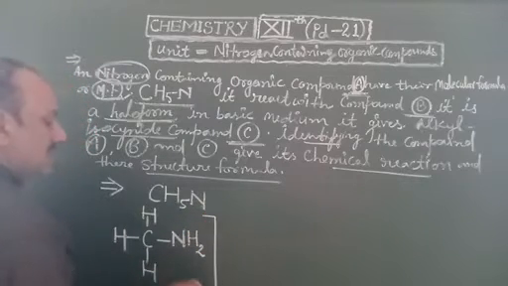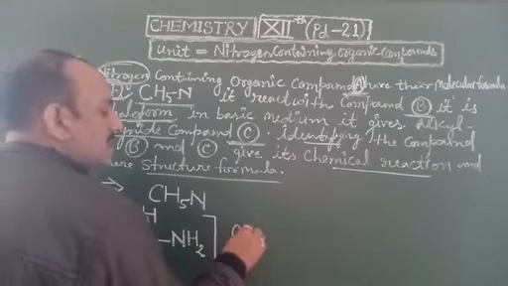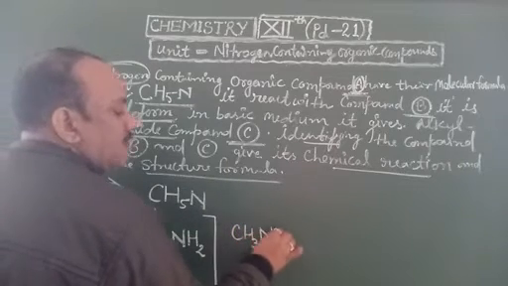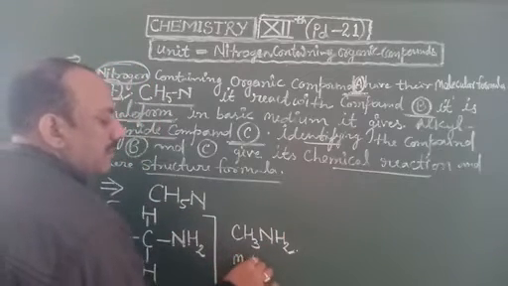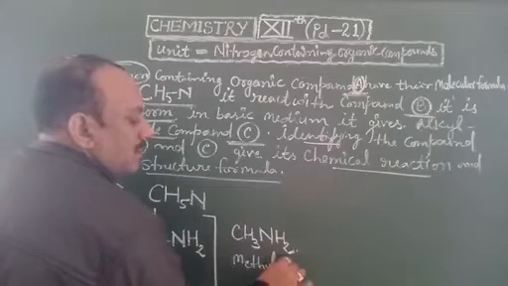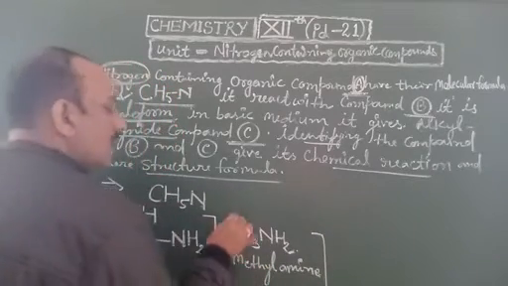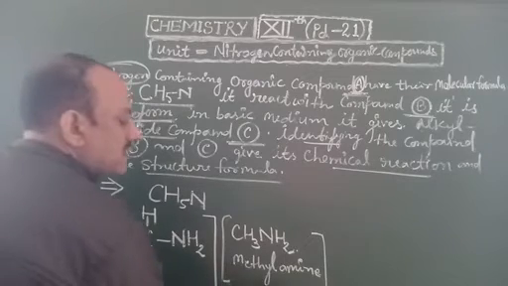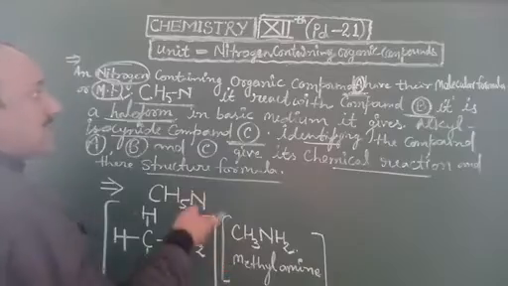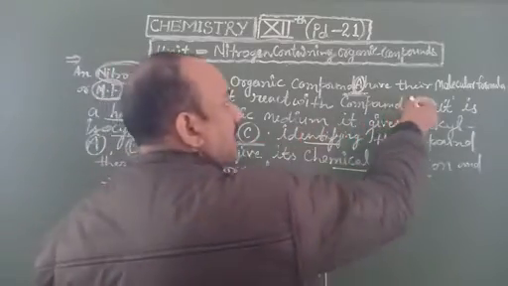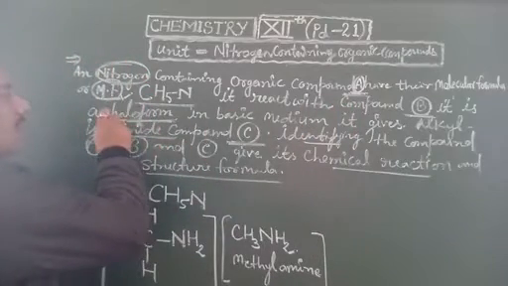Then this product is CH3NH2, named methylamine. This one is compound A, the starting compound of the given chemical reaction. It reacts with compound B.